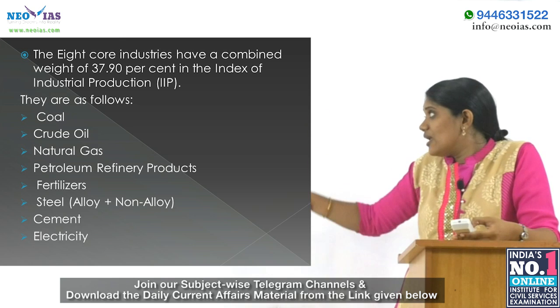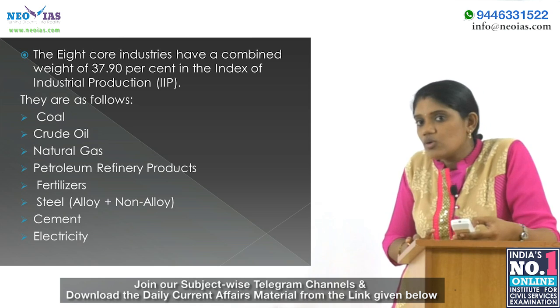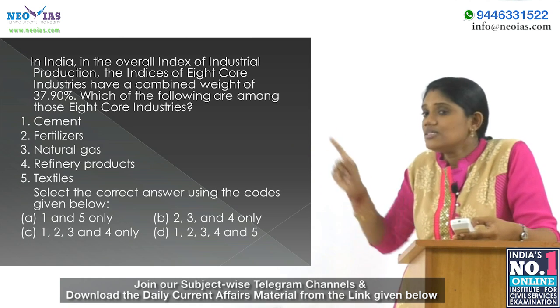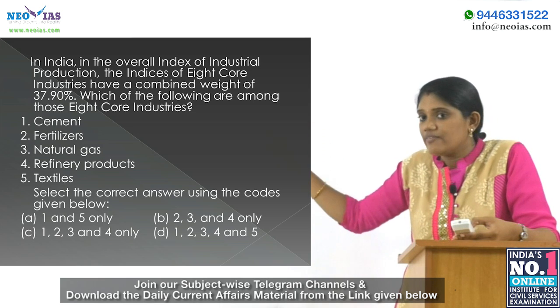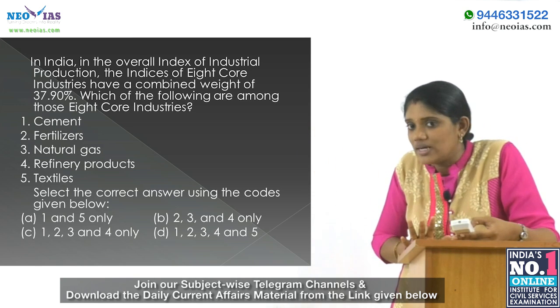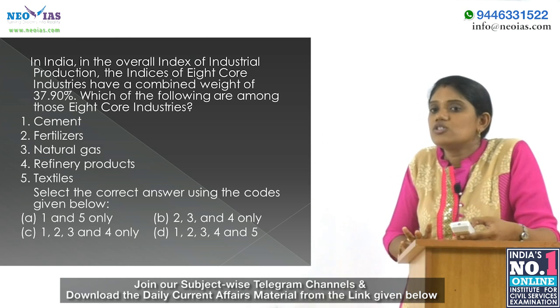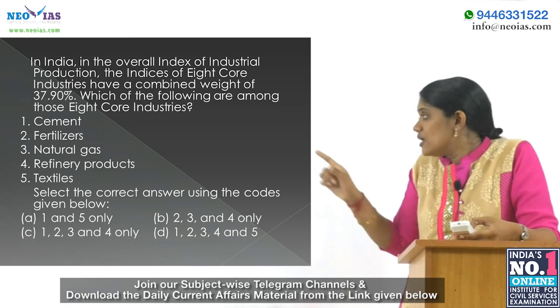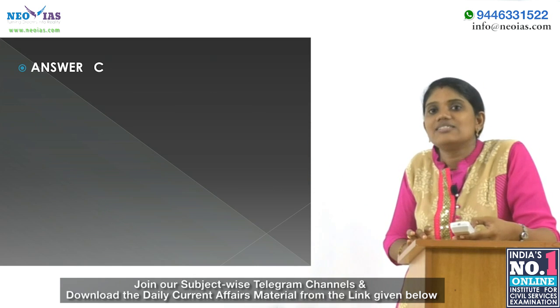These are the 8 things in the 8 core industries. Coming back to our question, here cement is there, fertilizer, natural gas, refinery products. These 1, 2, 3, 4 are there in the 8 core industries, and textiles are not there in the 8 core industries. So, our answer is 1, 2, 3 and 4. That is, our answer is C.